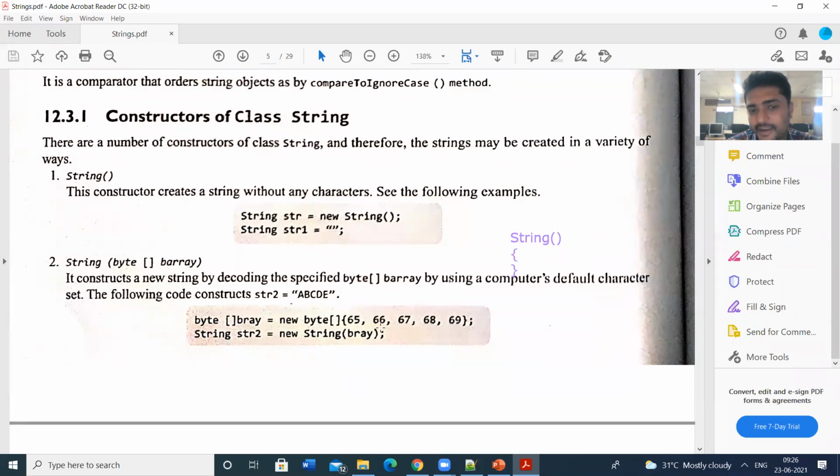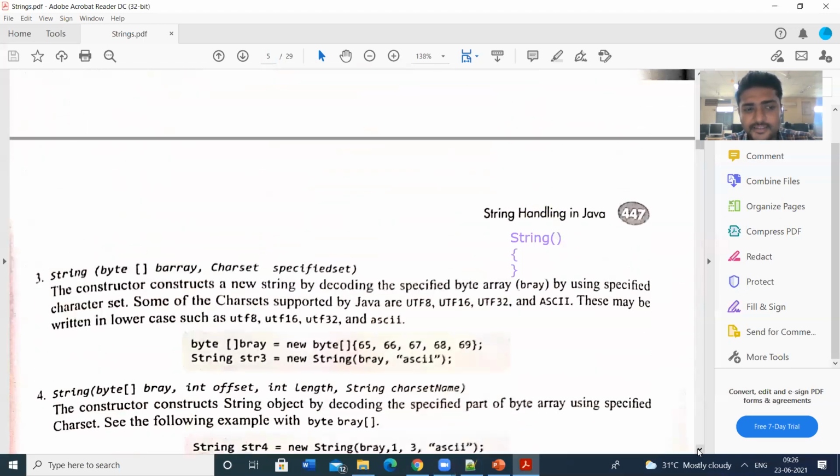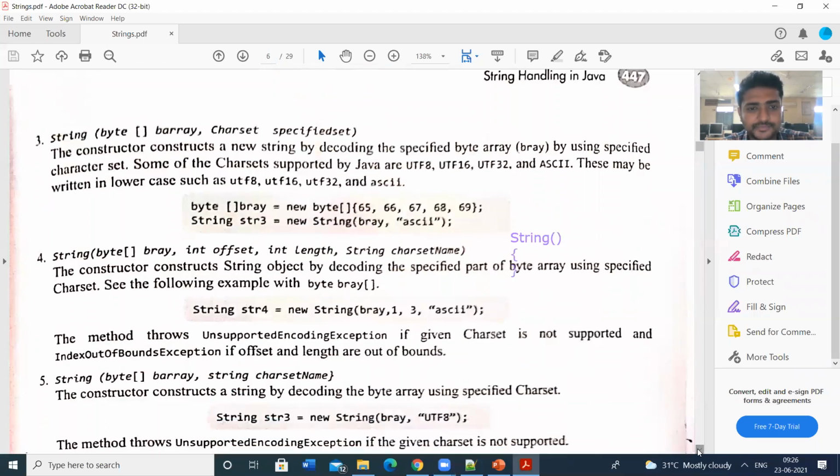This is the binary array, which can be converted into strings. While executing this, we can print ABCD, not these numbers. That is possible by using the byte array. The data type is byte, and we are passing an array, which means a collection of elements. That's why it is called a byte array. You can pass the byte array. Likewise, we have so many things.